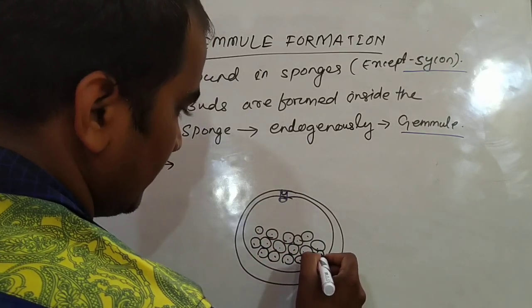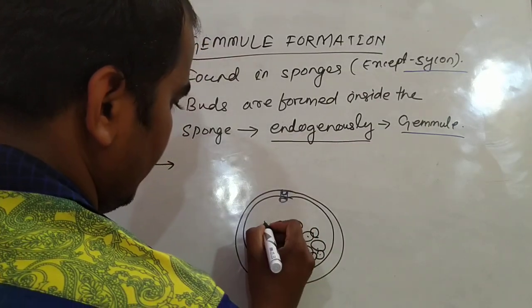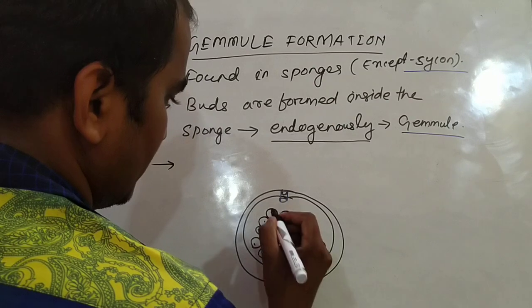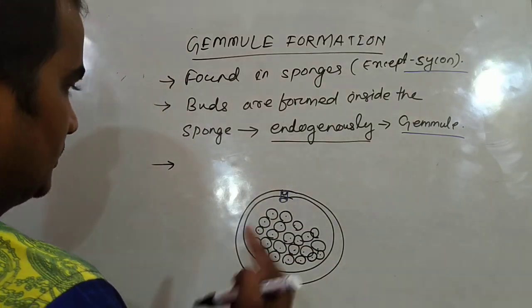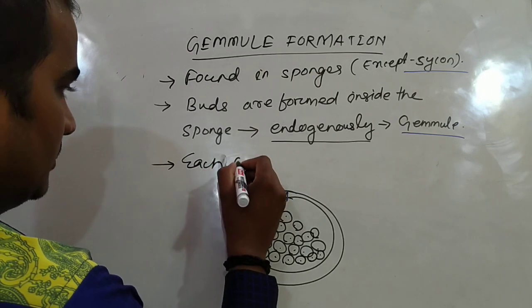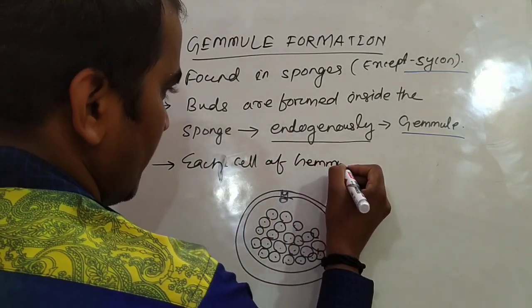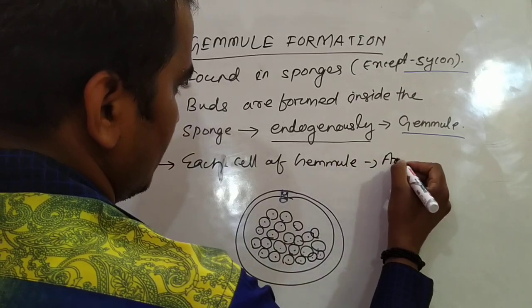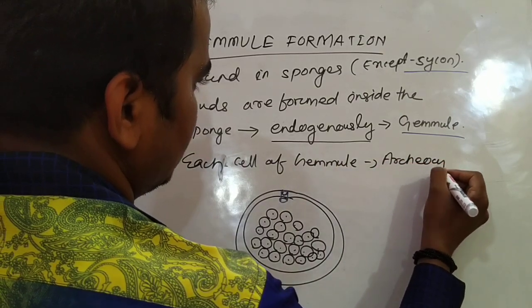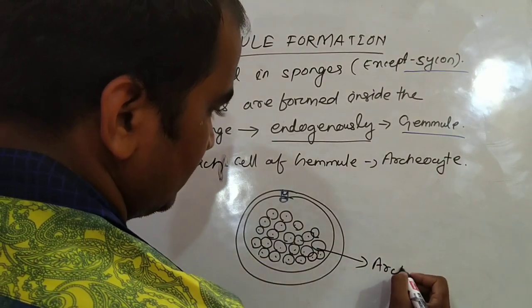These buds are formed inside the body. That's why they are known as endogenous buds or gemmules. And each cell of the gemmule is known as archaeocyte. These are archaeocytes.